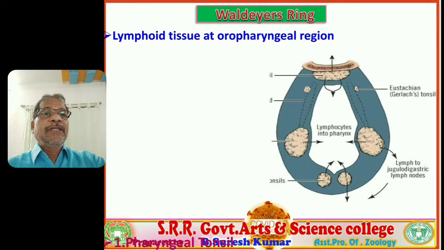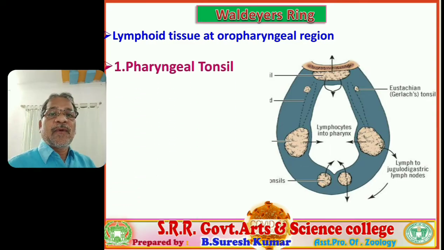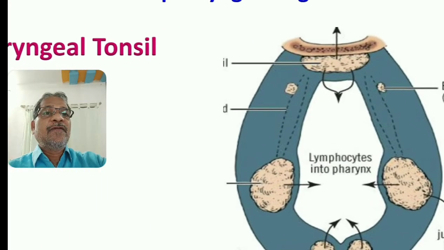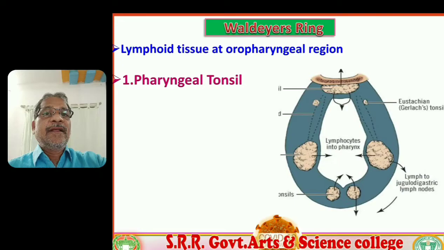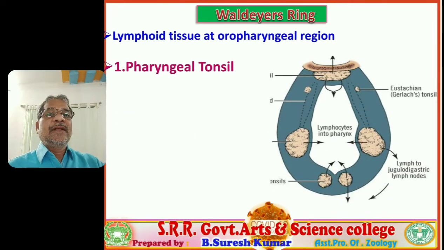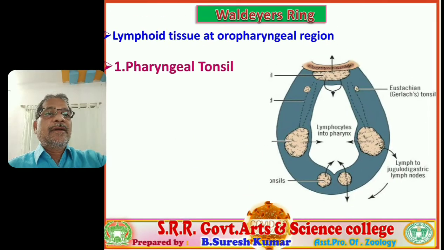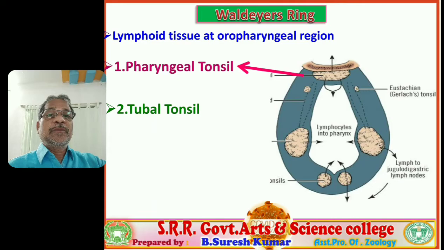The lymphoid organs concerned with Waldeyer's ring are, number one, the pharyngeal tonsil. You verify this visual of the pharyngeal tonsil. Next, the tubal tonsil.